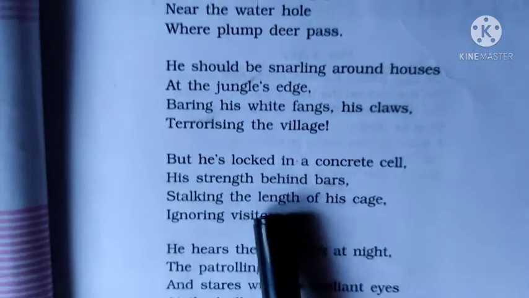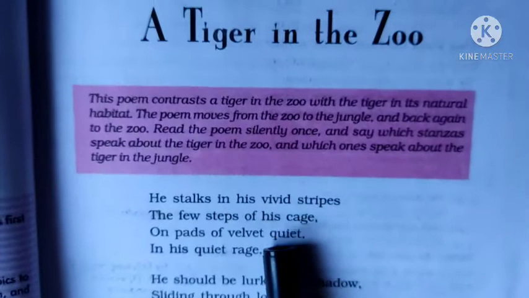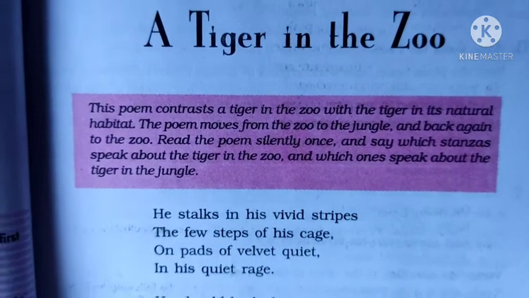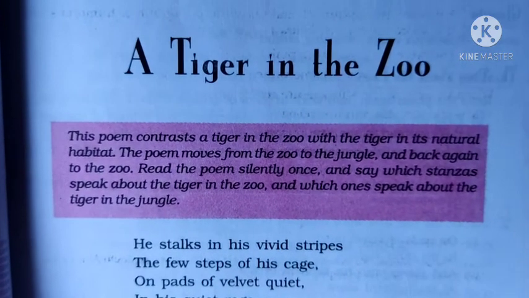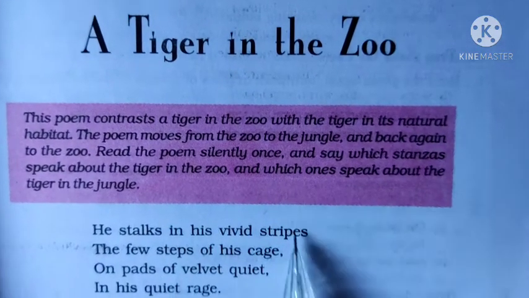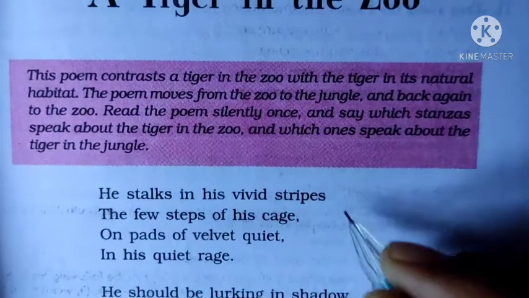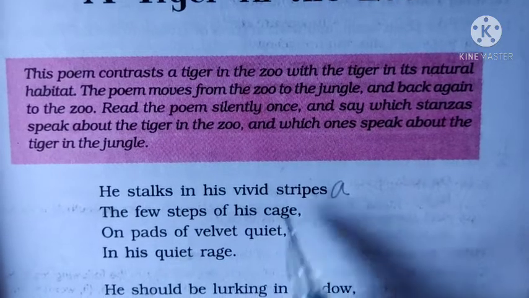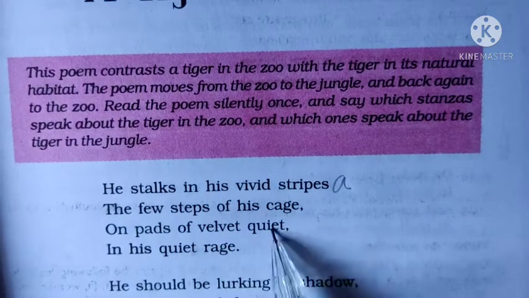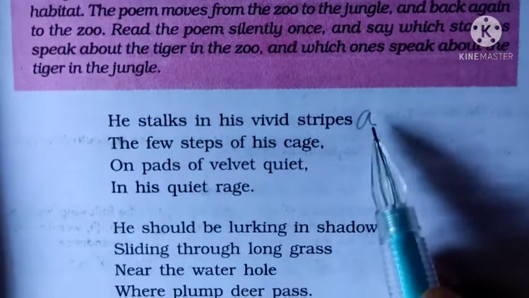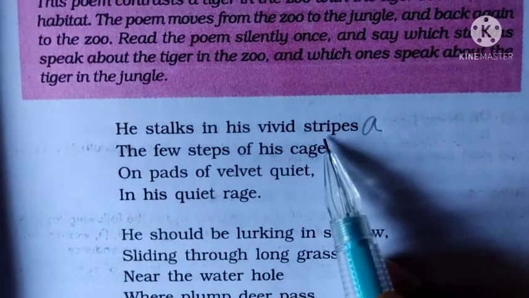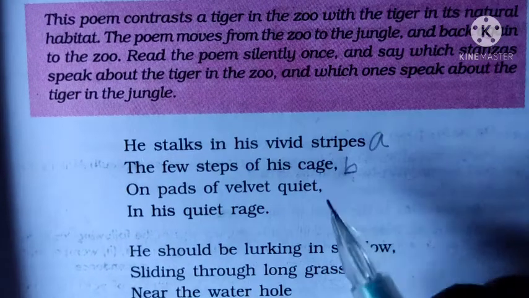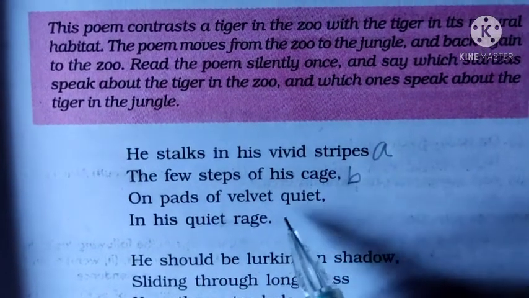Now let us discuss the poetic device, the rhyming scheme of this poem. Here I will discuss the rhyming scheme. Here stripes, you can put A. So stripes, is there any rhyming word? Raise does not rhyme quite, no rhyming word. So there is no rhyming word with the word stripes. Cage, you can put B, and cage quite raise.